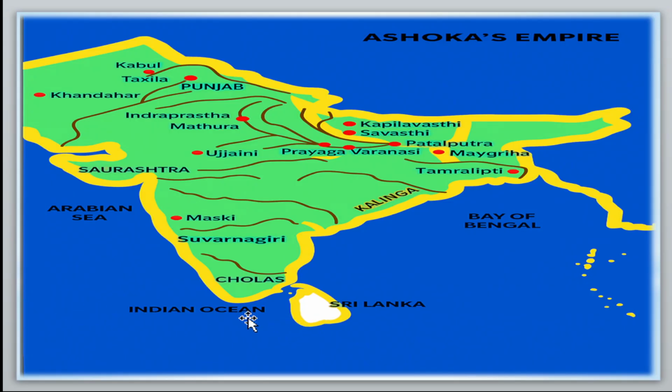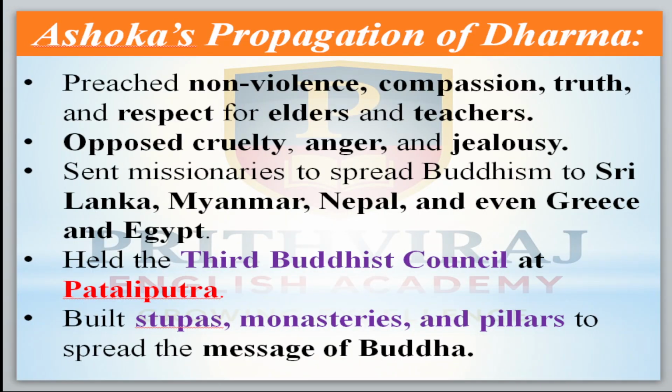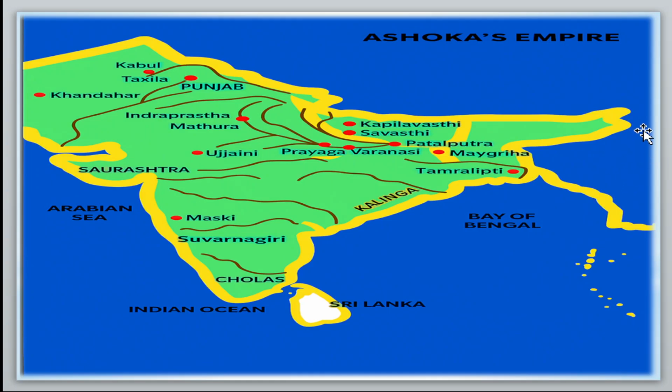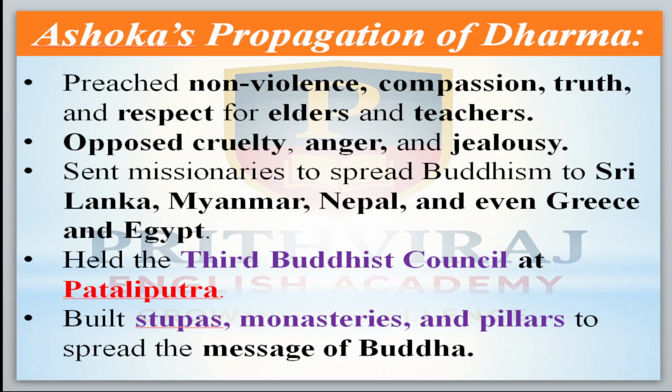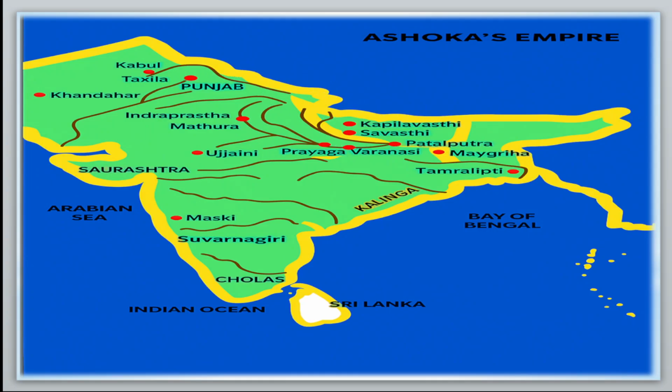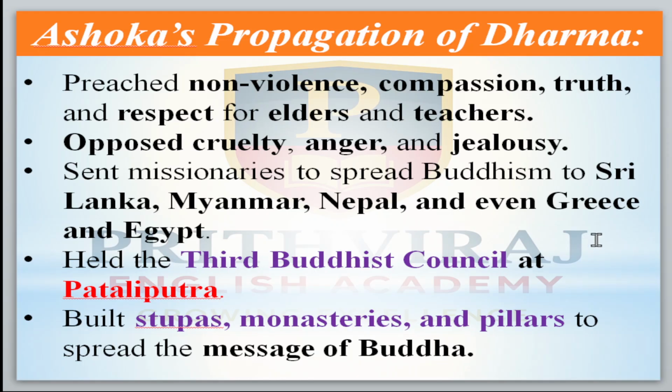Along with that, he sent them to Myanmar, here in this area. Then next, he even sent missionaries to Nepal. Next, even to Greece and Egypt in the European continent.